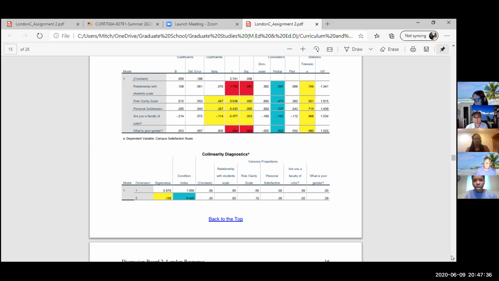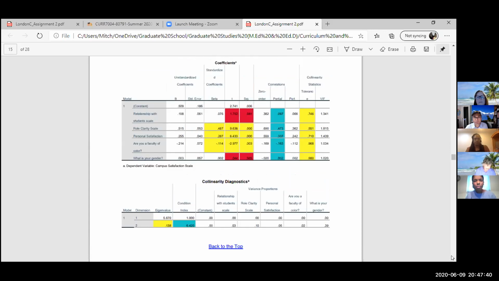For the coefficients table, this kind of goes back to what Mr. Smith talked about at the beginning of the class. I looked first to see if the predictors were statistically significant.